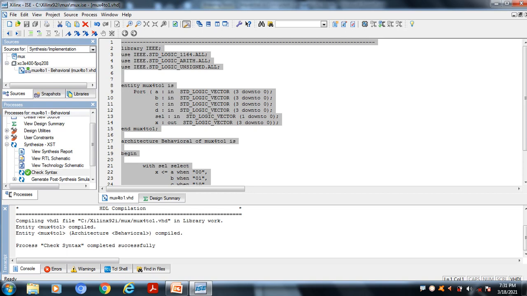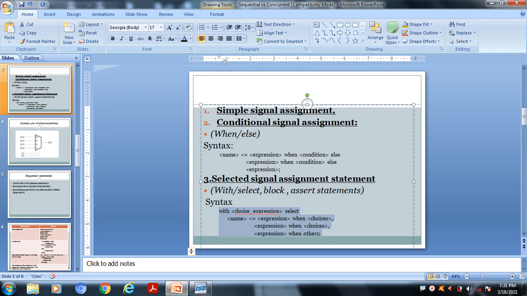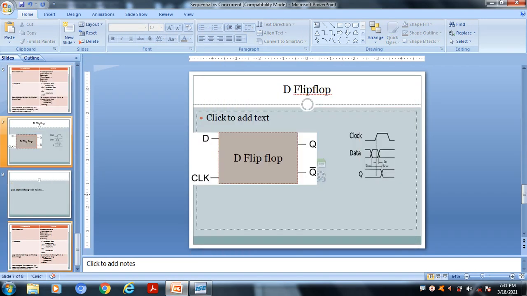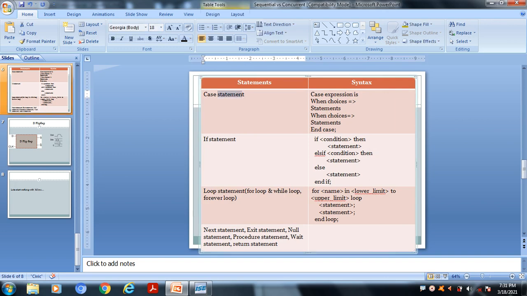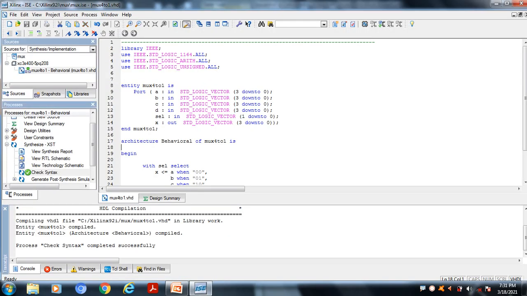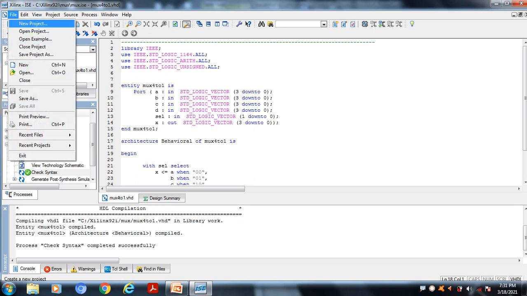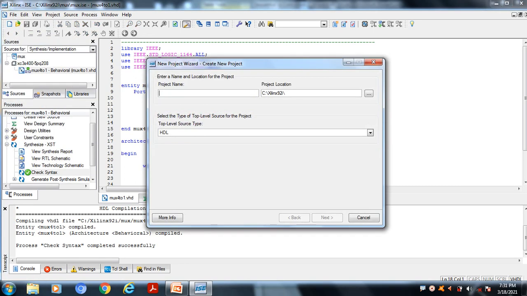And similarly, now we can write a VHDL code using some sequential statement. For that purpose I'm going to use the sequential statements. We have case statement, if statement, loop statement, and we have so many statements. So among them I'm going to use an if statement. So similarly I'm going to create a new project.